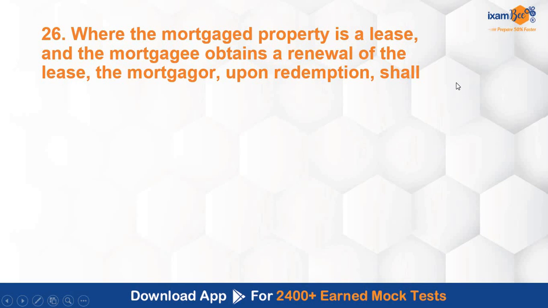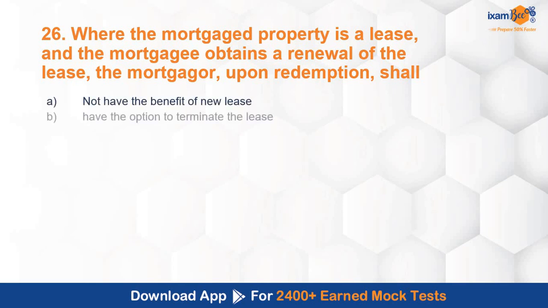So let us start with the 26th question of this video series. पार्ट 1 में मैंने first 25 questions कवर किए हैं और अब मैं 26th up till 50th question शुरू करने जा रही हूँ. Where the mortgage property is a lease and the mortgagee obtains a renewal of the lease, the mortgagor upon redemption shall. तो ये mortgage से related है. अगर mortgage property को lease किया जाता है, what will be the consequence of that?